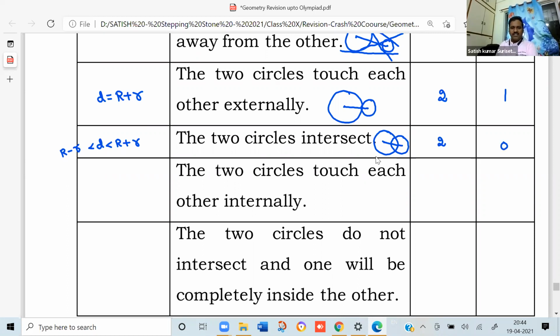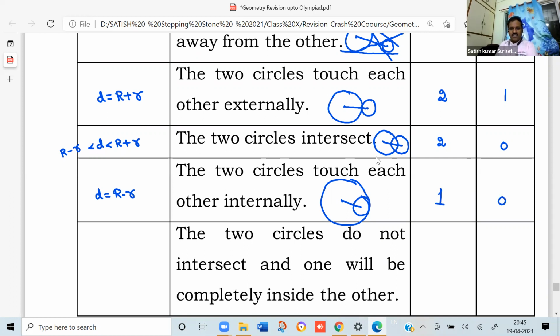Next, the two circles touch each other internally. If you observe the figure itself, we can conclude that the distance between the centers is equal to the difference of the radii, that is capital R minus small r. Now, in this case, the number of direct common tangents is only 1, and there is no transverse common tangent.